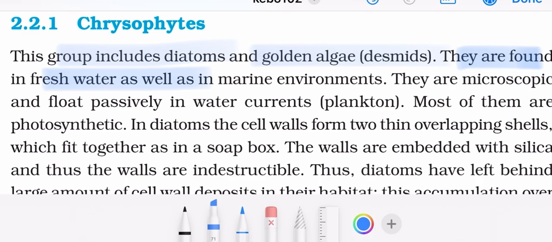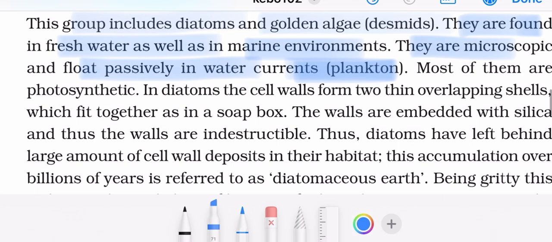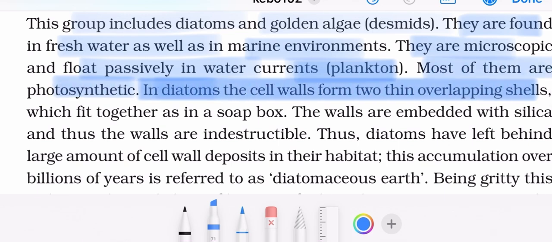They are found in freshwater as well as marine water environments. They are microscopic and float passively in water currents, that is, plankton. Most of them are photosynthetic. In diatoms, the cell wall forms two overlapping shells which fit together like a soap box.